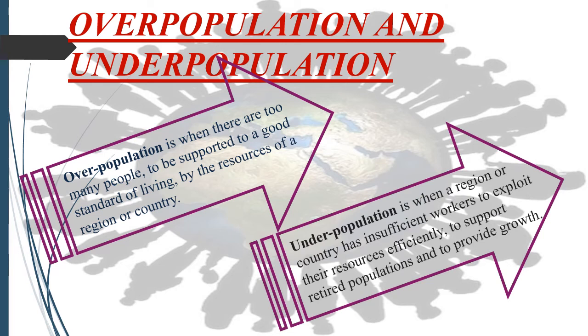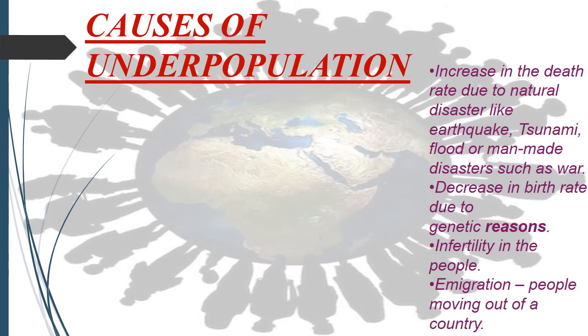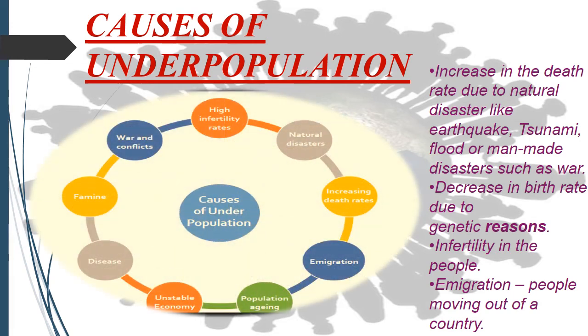And moving to underpopulation. Underpopulation is when the number of people in an area is less than the available resources. Underpopulation may be caused by an increase in death rate caused mainly by natural disasters like earthquakes, tsunamis and floods, or man-made disasters such as war.